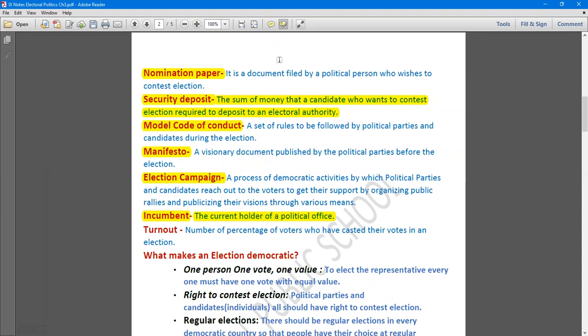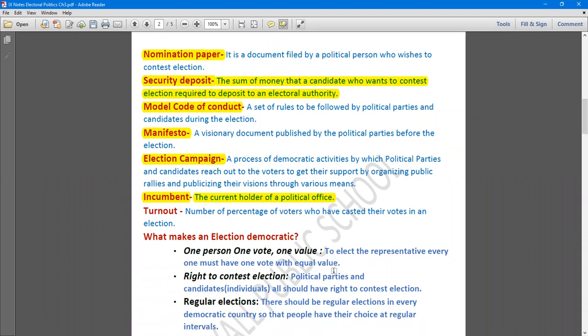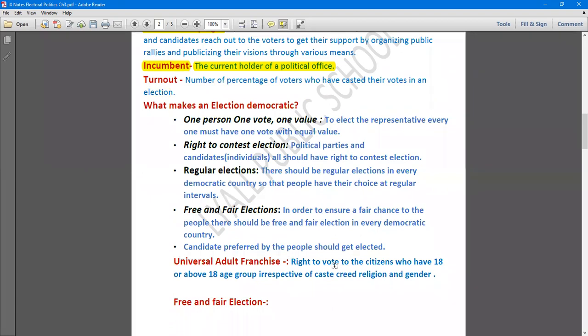Now the next question comes: what makes an election democratic? How can you call any election democratic? If that election is free and fair, then that election is a democratic election. So these conditions must be fulfilled by an election. And what are these? First, one person, one vote, one value. Now what do you mean by this one person, one vote, one value? To elect the representative, everyone must have one vote with equal value.